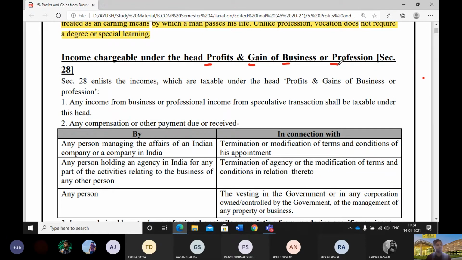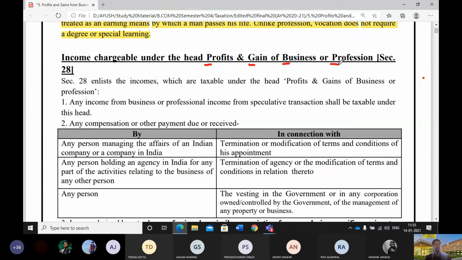For a company, we require registration from ROC. For a partnership, we require registration from the registrar of partnerships. For an HUF, we require specific registration under the HUF Act. We require some other additional registration processes for other different types of business houses. So what we need to check is that first of all, you need to have a business which is registered in the name of the assessee.